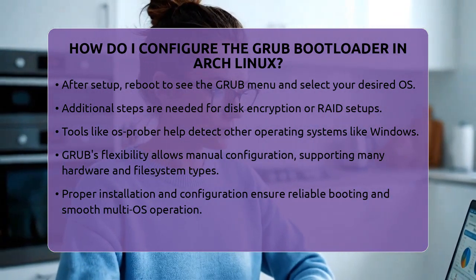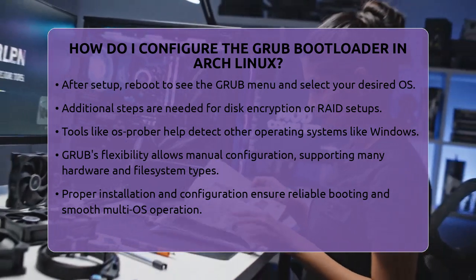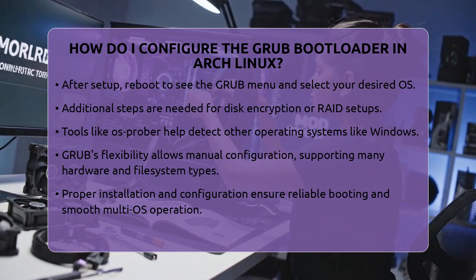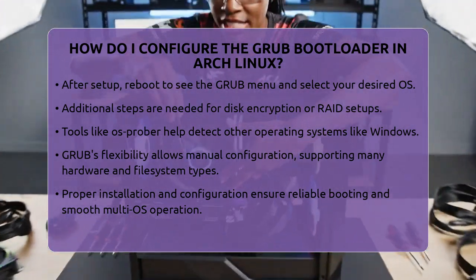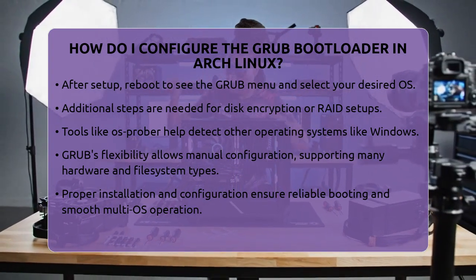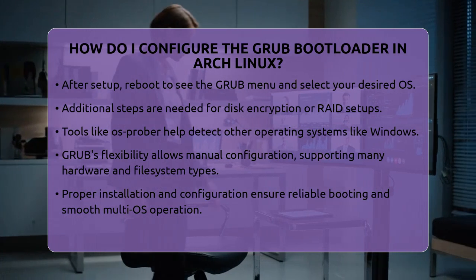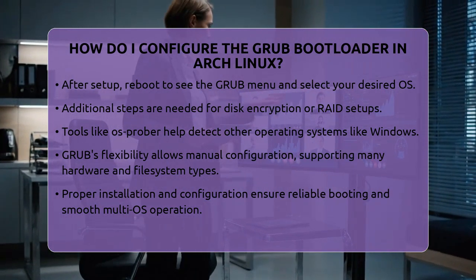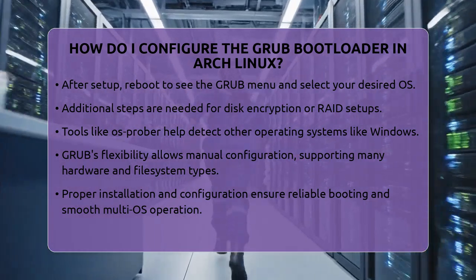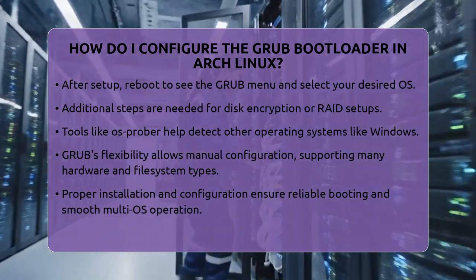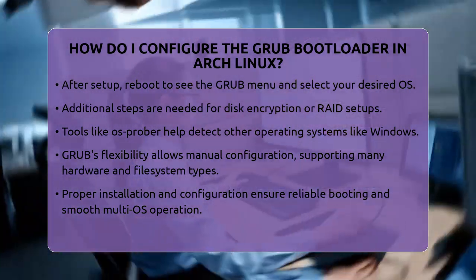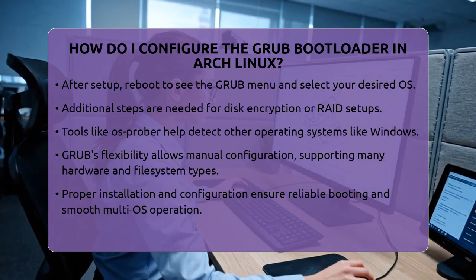Since Arch Linux is minimalist, you often configure GRUB manually, which gives you full control over your boot options. While other bootloaders exist, like systemd-boot, GRUB remains popular because it supports many hardware types and file systems. In short, configuring GRUB involves installing the package, installing it to the right place depending on your system type, generating the configuration file, and making sure your partitions are mounted correctly. This process makes sure your system boots reliably and can even run multiple operating systems smoothly.